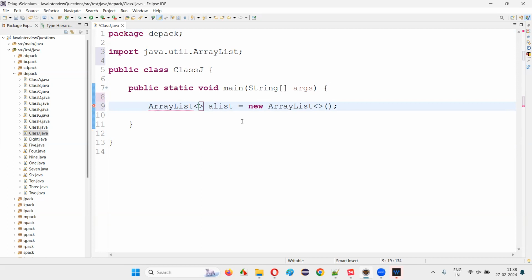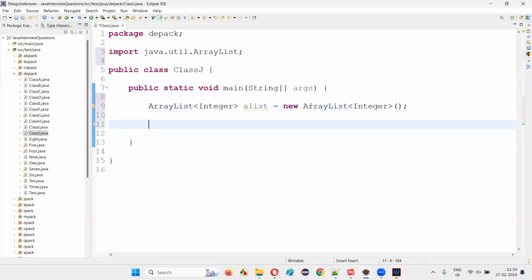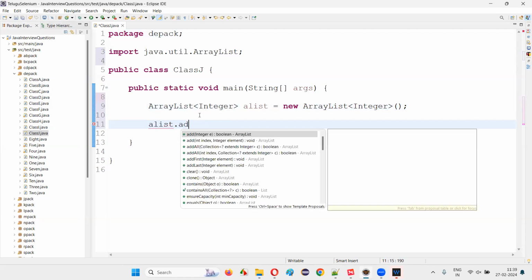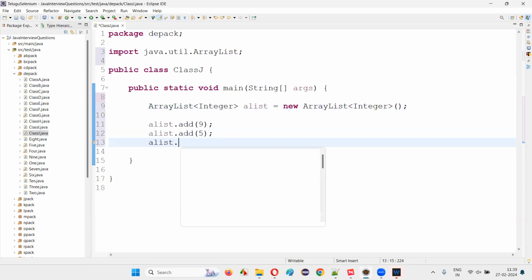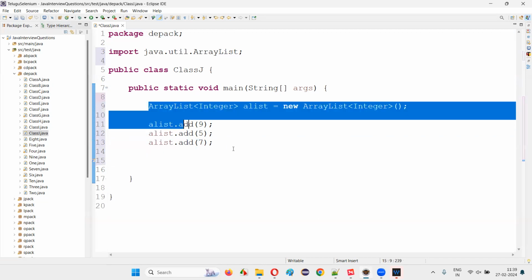For example, I would like to store integer objects into this array list, so you can specify Integer here. It's optional whether you specify it or not; it doesn't matter. Now let's add some integer objects into this array list. For that, a list dot add of 9. Similarly, a list dot add of 5. Then a list dot add of 7. Like this, I have added 3 integer objects.